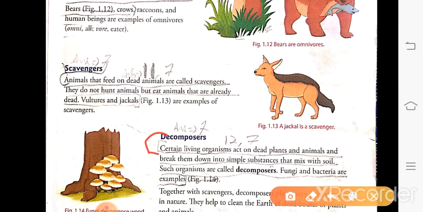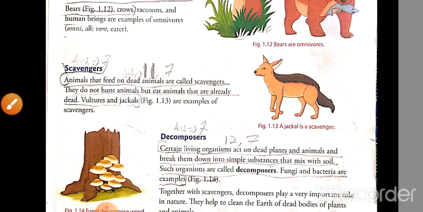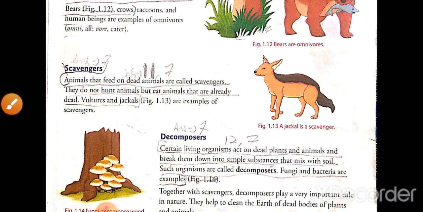Decomposers are certain living organisms that act on dead plants and animals and break them into simple soluble substances that mix with the soil. Such organisms are called decomposers. Fungi and bacteria are the examples. This is answer number 12. So your chapter along with question answers is completed.